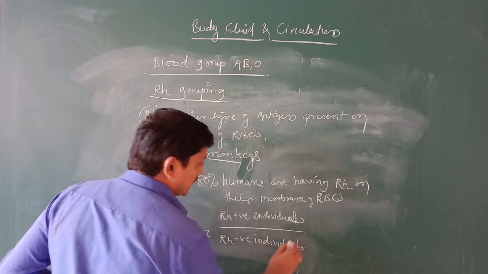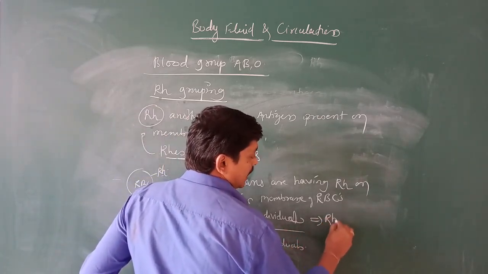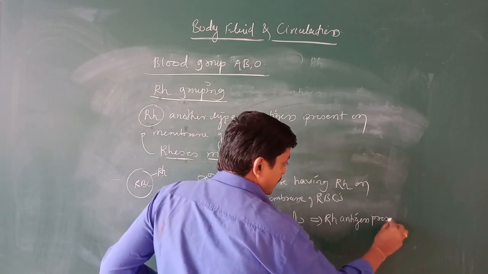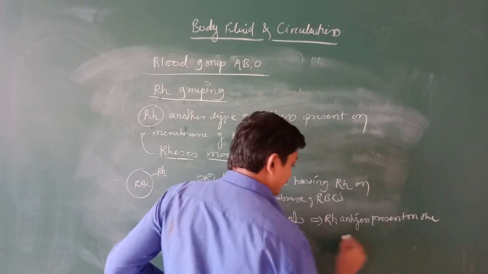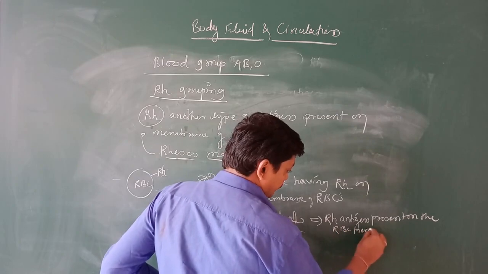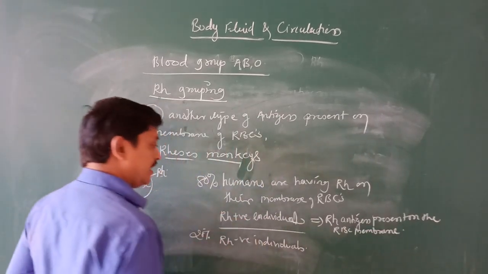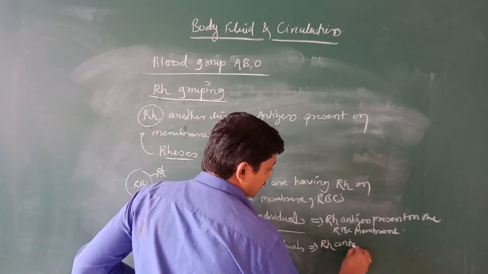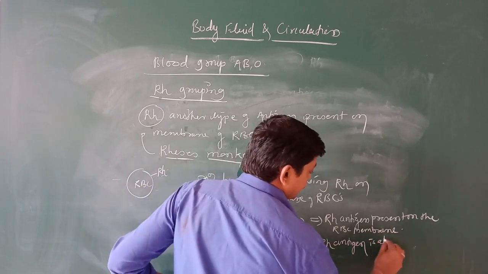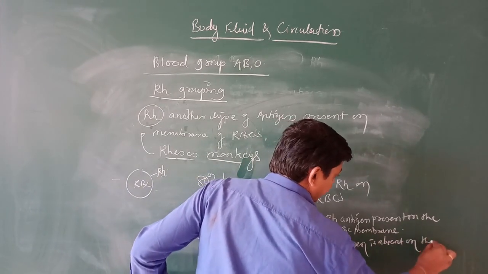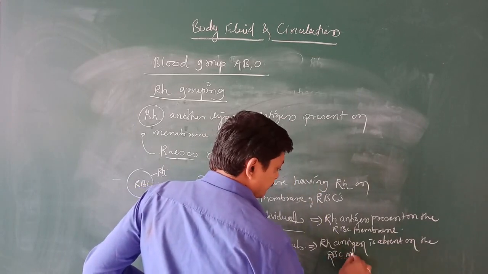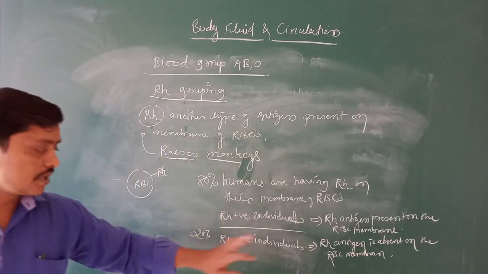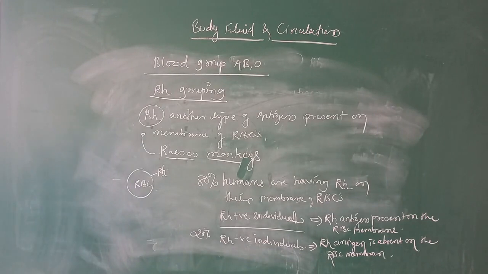RH negative individuals. In the sense, where RH antigen is present on the RBC membrane, those are called RH positive individuals, and where RH antigen is absent on the RBC membrane, those individuals are called RH negative individuals.